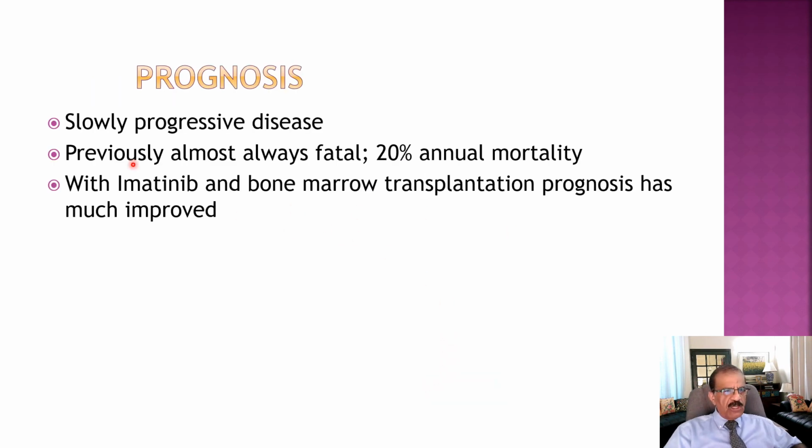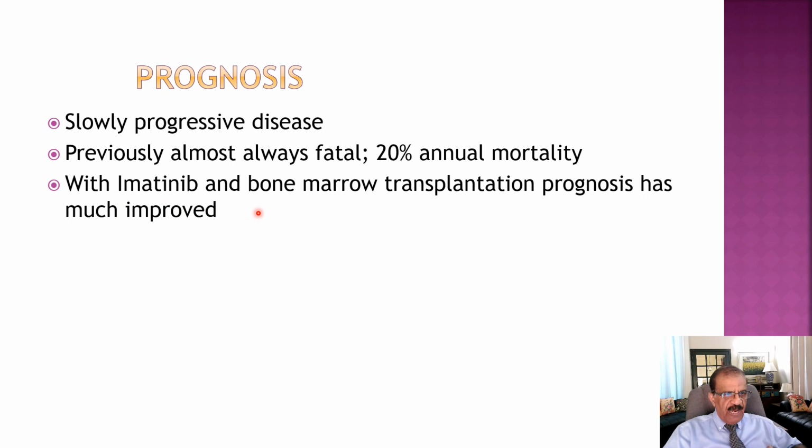The prognosis, generally speaking, is that it is a slowly progressive disease if it remains in the chronic phase, but unluckily many patients would go into accelerated phase, then into acute blastic crisis. There could be rapid downhill, and without treatment the average life expectancy is 4 to 5 years. Previously it used to be fatal in 100% of cases, and there used to be 20% annual mortality.